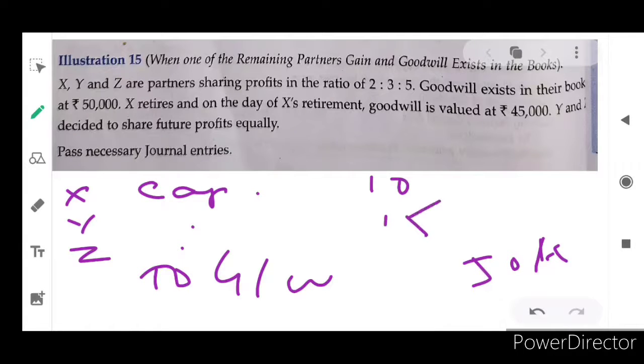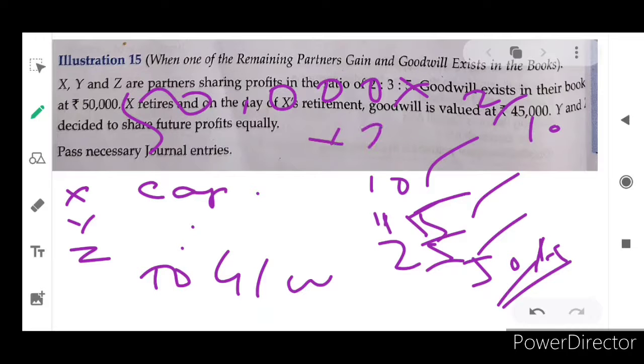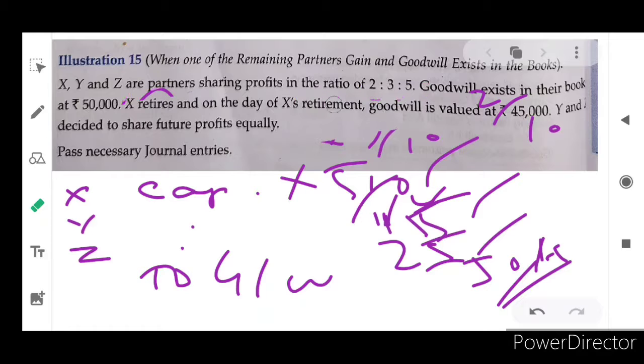Collectively, that is 50,000. If you split like this, you can get the answer.